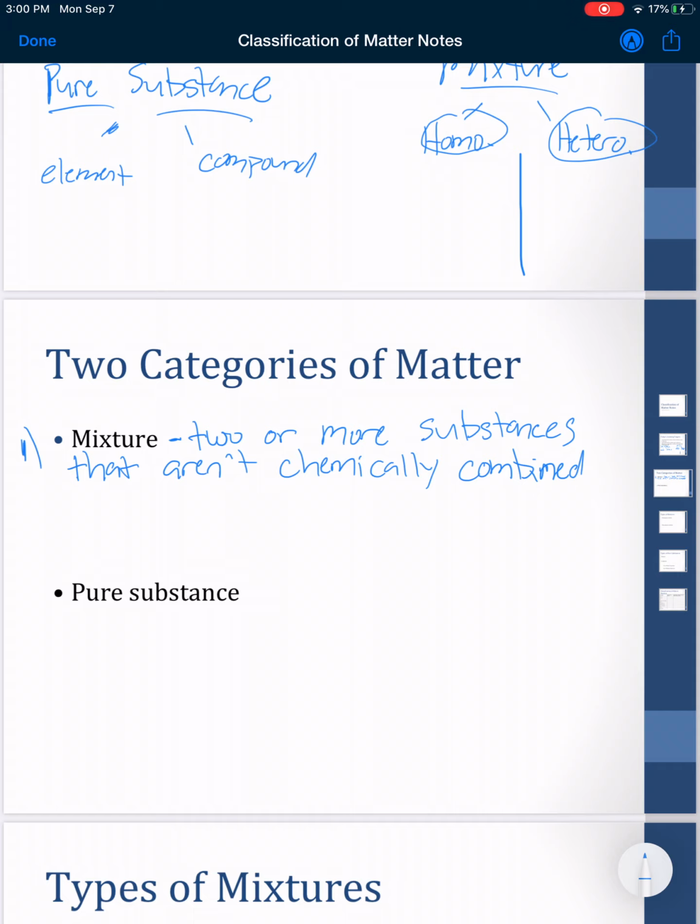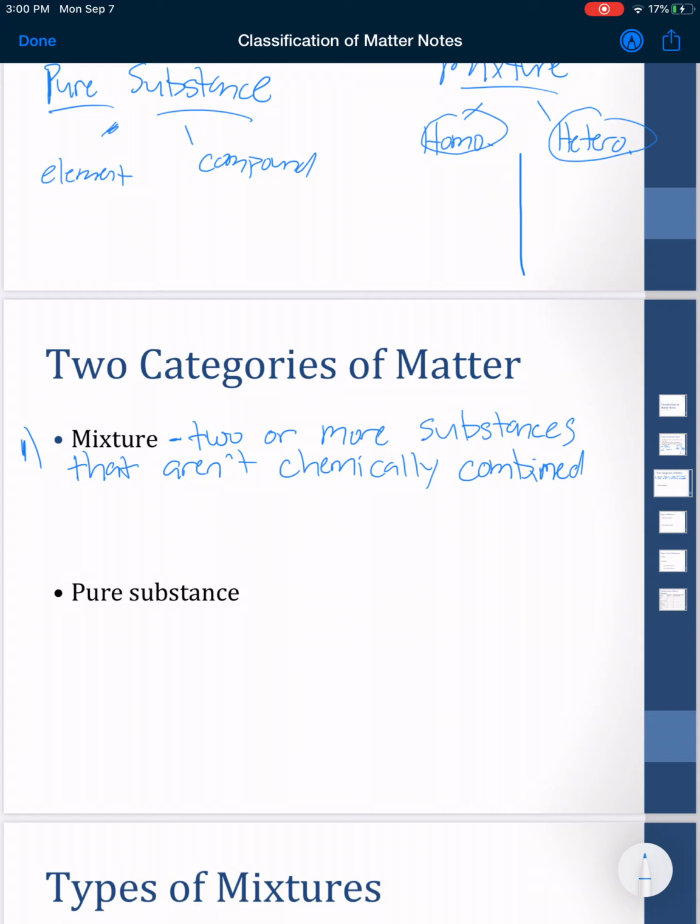We'll have examples here in just a minute. The two types, as I just said, are homogeneous and heterogeneous, and I'll give you the exact definitions of those on the next slide. But mixtures are two substances that aren't chemically combined.